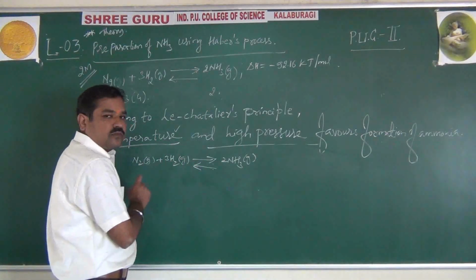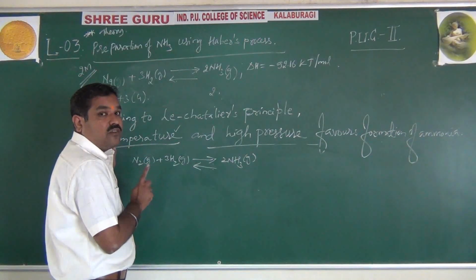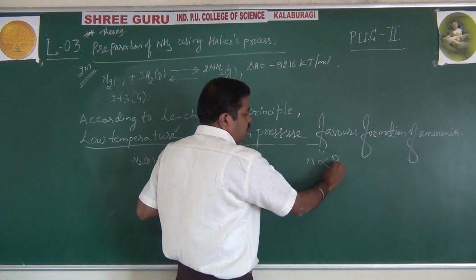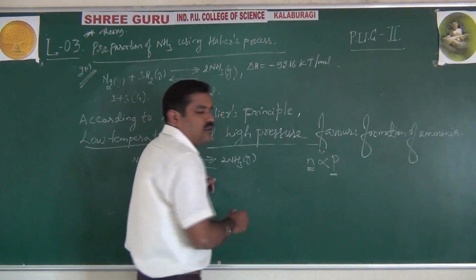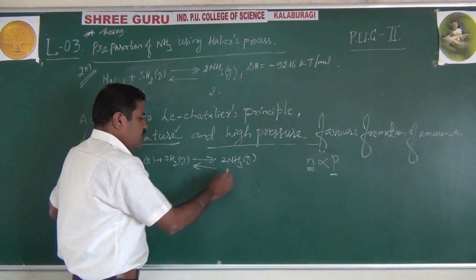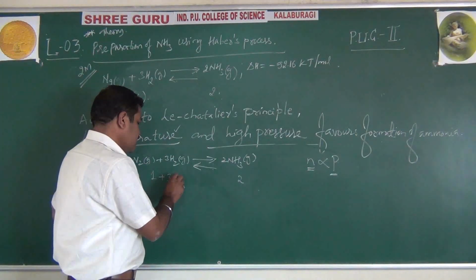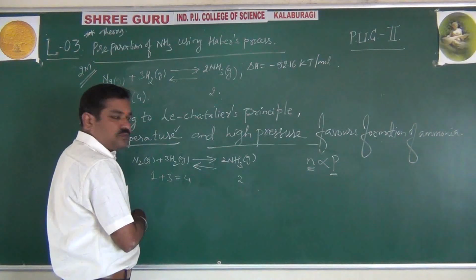Only write this reaction. Because effect of pressure is explained on basis of what? Number of moles. Remember, number of moles n is directly proportional to pressure P. As number of moles increases, pressure increases. As number of moles decreases, pressure decreases. Now you see, forward reaction number of moles is 2. Backward reaction number of moles is 1 plus 3, that is 4. Okay, that is initial condition.